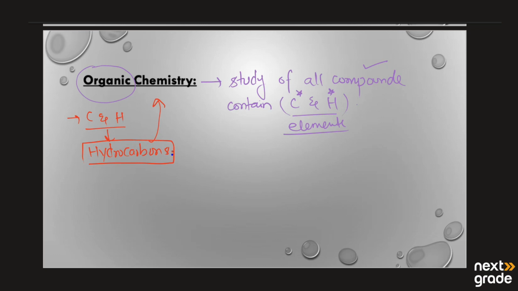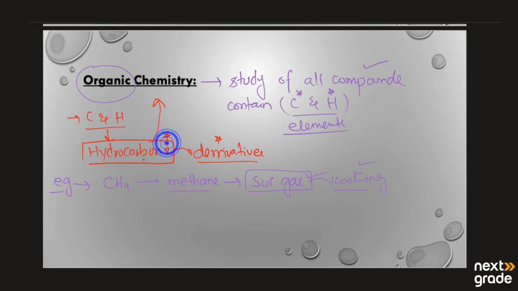Along with the hydrocarbons, we have their derivatives. So the study of all the compounds having carbon and hydrogen, called hydrocarbons, along with their derivatives. Now what do we mean by derivatives? Let's discuss one example for organic chemistry. If we have a compound like CH4, its name is methane. This is a simple gas, known as sweet gas, which in Pakistan is used for burning and cooking purposes. So it is basically a hydrocarbon.